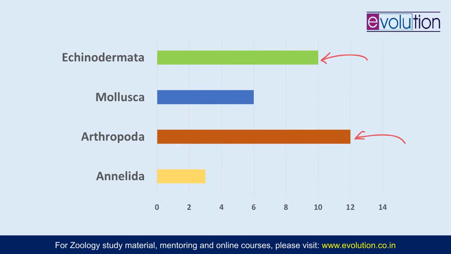Then Annelida, not that much, but again still important, especially the class Polychaeta and its diversity is a very important aspect you need to cover here. And in mollusca, 6 questions in the last 10 years, 5 of them have been only on torsion and detorsion. So that topic in mollusca is the most important topic. Now I'll come to individual analysis of each of these 4 phyla, and then we'll see how to approach individual phylum and what areas you need to put your emphasis on.